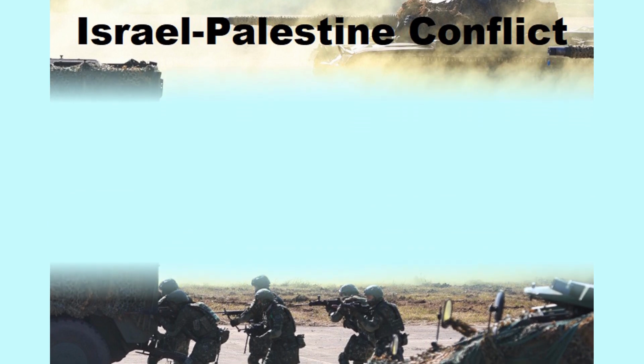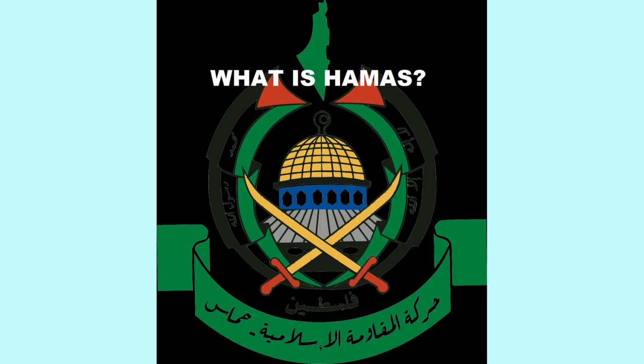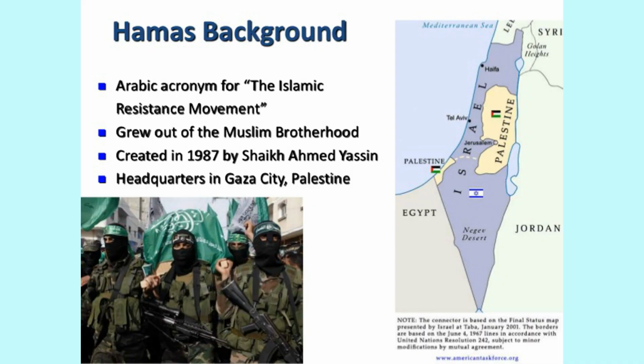Complicated history plus settling plus any provocative action from any group makes the situation go from bad to worse every time after a gap of a few years. Now let's see one more significant actor in this whole conflict, and that is called Hamas. Hamas is a Sunni fundamentalist organization. Israel and many other countries call it a terrorist group. It's mainly predominant in the Gaza Strip. In 1987, it came into existence.